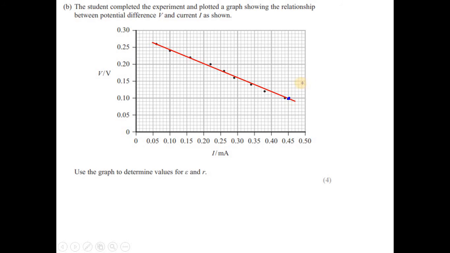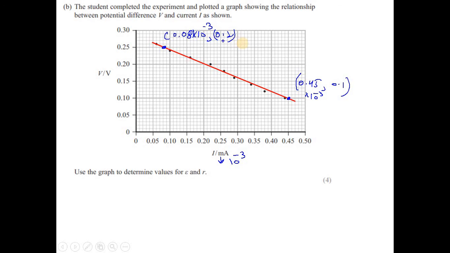Yeah, this is the point. And the coordinate of this point will be 0.45 comma 0.1. Remember, I have a milli here, so 10 to the power minus 3. Don't forget in your final calculations, it's not just 0.45, this is 0.45 times 10 to the power minus 3, which is milli. And the next point I'm going to choose, let's just take this point here, and the coordinate of this point will be 0.08 times 10 to the power minus 3 comma 0.25.